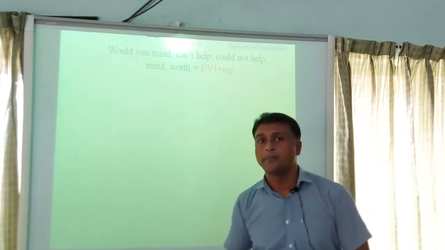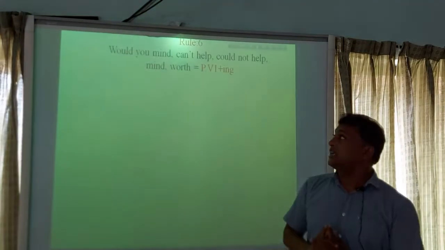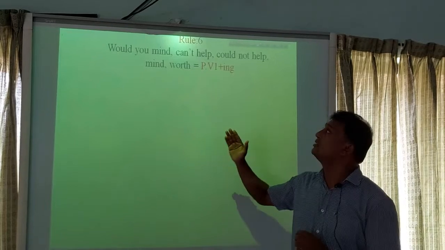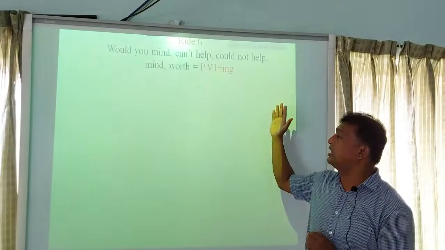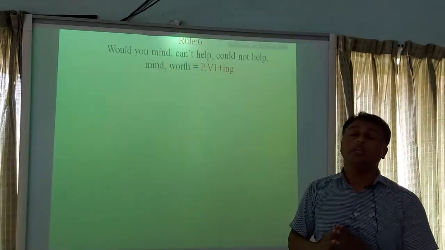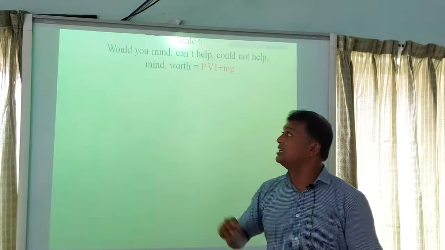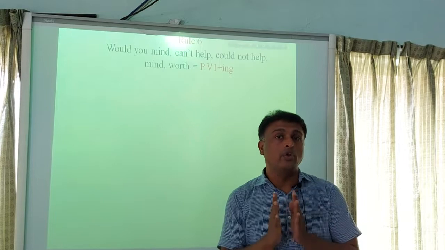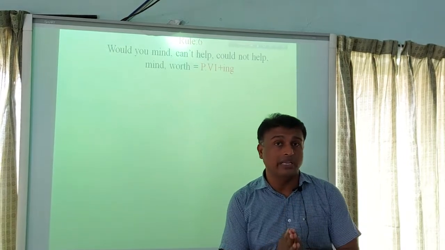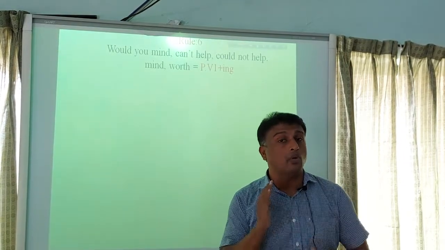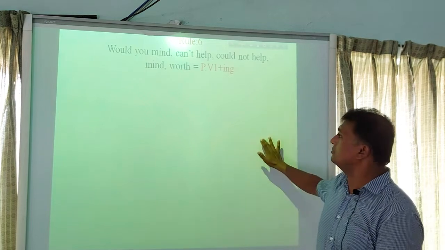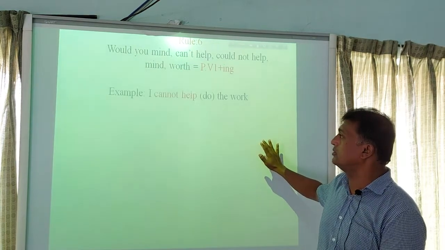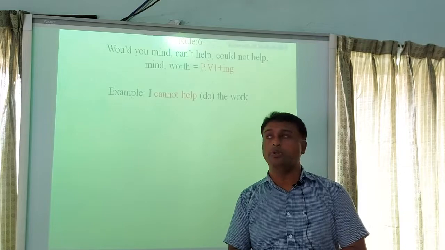Rule 6. Rule 6 is about would you mind, can't help, could not help, mind, would. If you find these words in a sentence, then you have to add ing to principal verb 1. Look at the example.